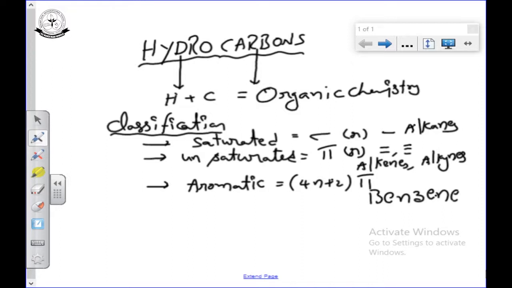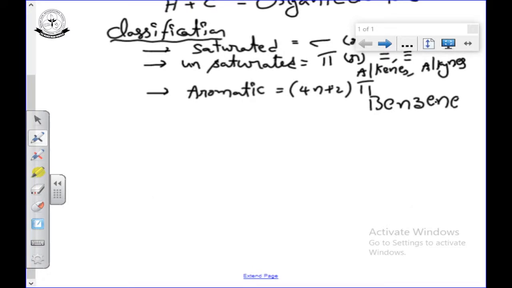Okay. Now, first we will discuss in 11th standard the details about alkane, alkene, alkyne and benzene. Nomenclature and all we know, but we are going to discuss only the preparations, properties, and how the questions are asked in competitive exams. Now, we are going to start with the first, alkanes.